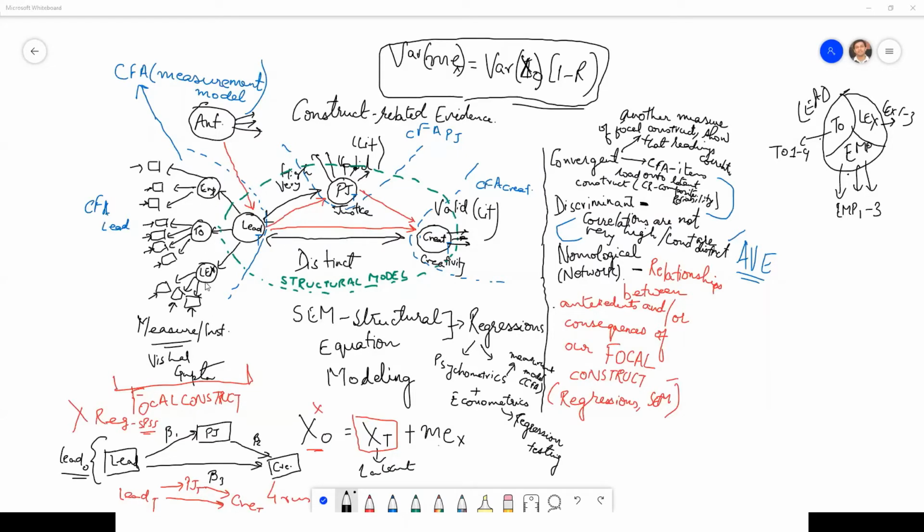Dharmesh, we are not doing simple averaging here. We are telling the tool to estimate the latent factor. You would have done simple averaging in SPSS. In SPSS, you would have said leadership is equal to nothing but EMP plus TO plus LEX, whole divided by 3. This is not something that we are doing here.